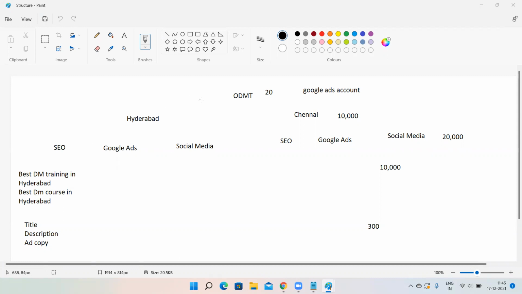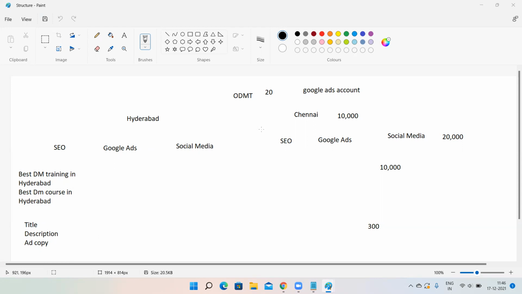So the structure of Google Ads is your Google Ads account. With that, you have to create campaigns, that is, all the locations you want to target. Under that, ad groups, that is your services. Under services, the keywords, the keywords you want to target and for which you want to rank on SERP. Those keywords you have to mention over here. After that, you have to create your advertisement. Simple. Just remember this Google Ads account structure. If you remember it, everything is easy.